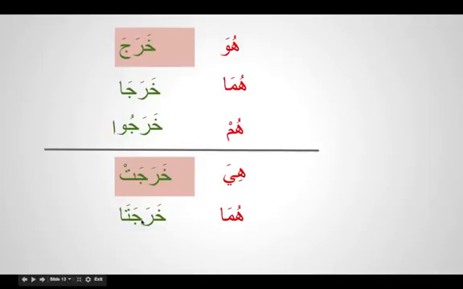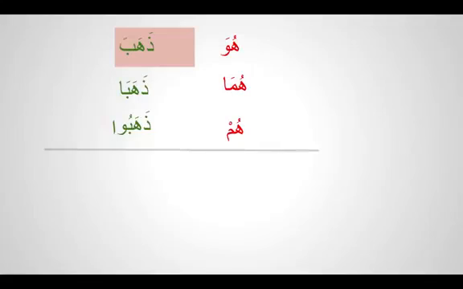So we have huwa kharaja, huma kharaja, hum kharaju, hiya kharajat, huma kharajata. So these will be our first five pronouns inshallah, to see how the word describes the action and the doer at the same time, subhanallah. Let's do some more examples. Zahaba means he went. So how do we say two people went? We bring our alif of muthanna and we make it zahaba, to prolong the sound.